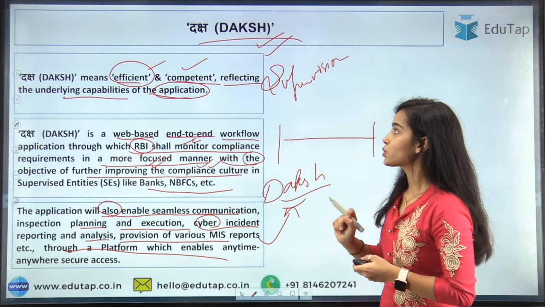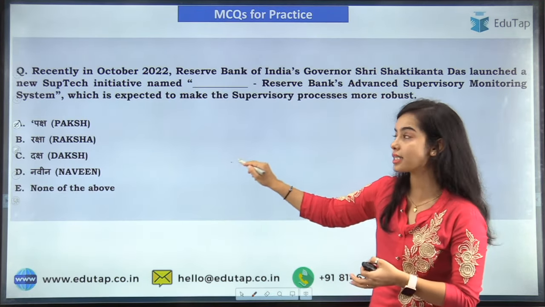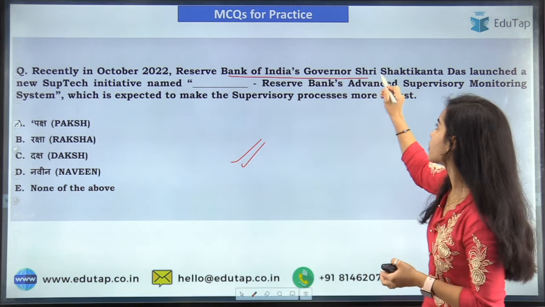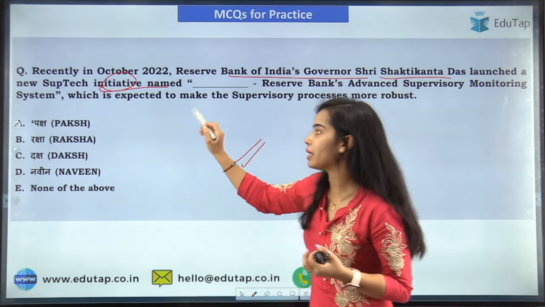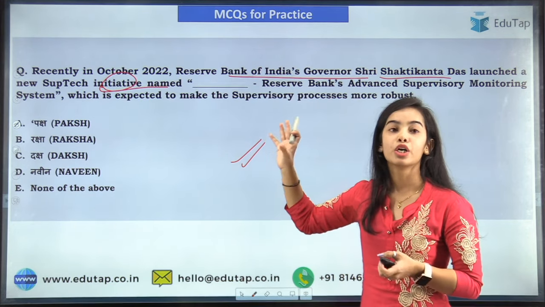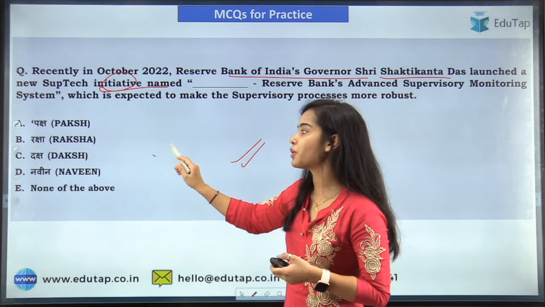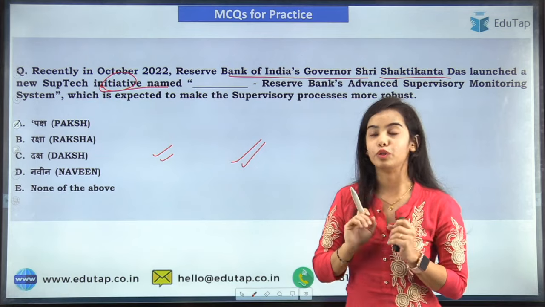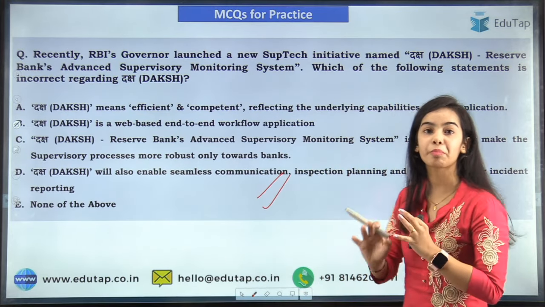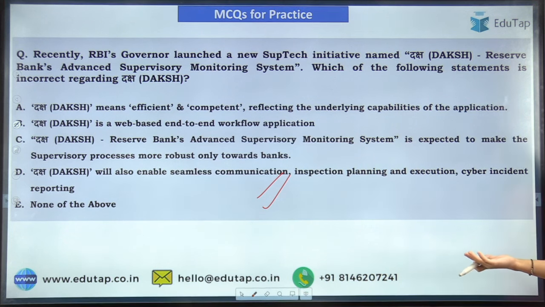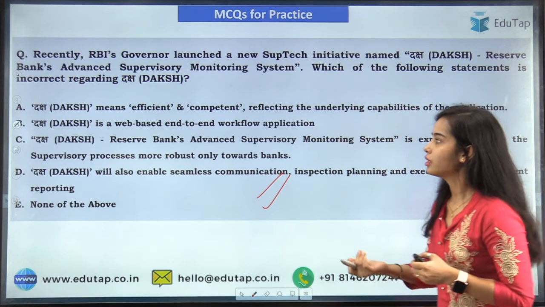Now a question like this can be asked: Reserve Bank of India's Governor Shri Shaktikanta Das has launched a new SupTech initiative named which of the following? It can be very confusing, and that's why you have to remember the name very carefully. These are the features. I hope you can easily remember them and answer this now.